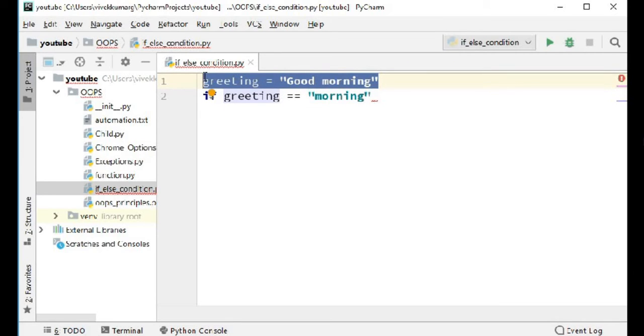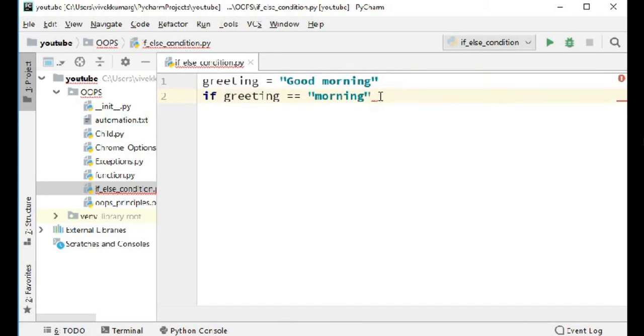Greeting has good morning, but when you compare greeting is equal to morning, it does not match. So a very basic funda is here. If the condition matches, you write some code under the if block. If it does not match, you write another code inside the else block. Let's do that now.